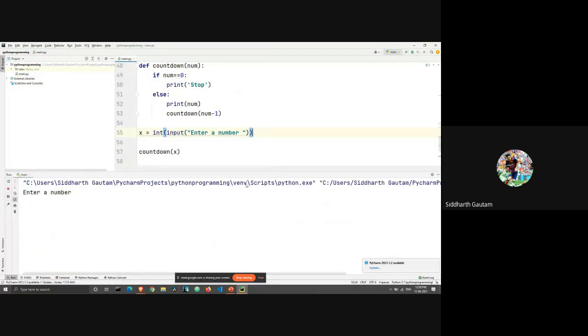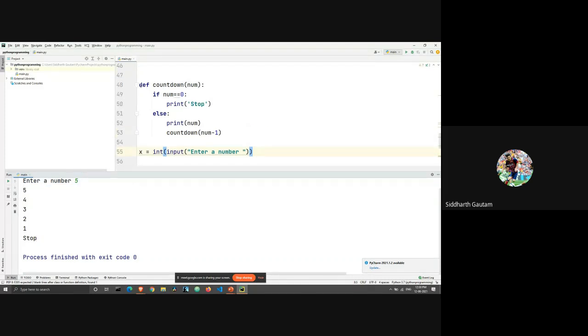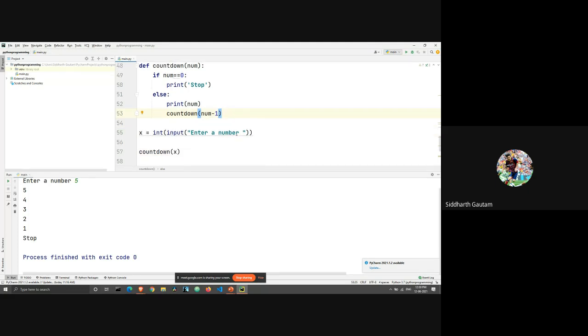Okay, so let me run this again. Enter a number 5. As you can see, what's the output here? 5, 4, 3, 2, 1, stop. Okay. Did everyone get the structure of the recursive function? This is really important. I want you all to understand this. Anybody who didn't understand it, ask me right now.